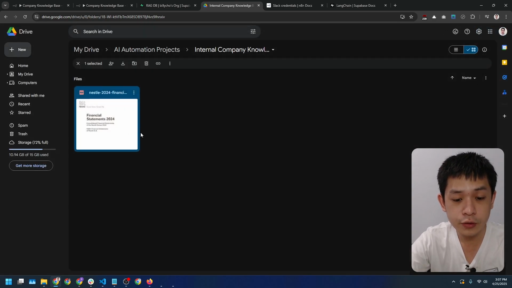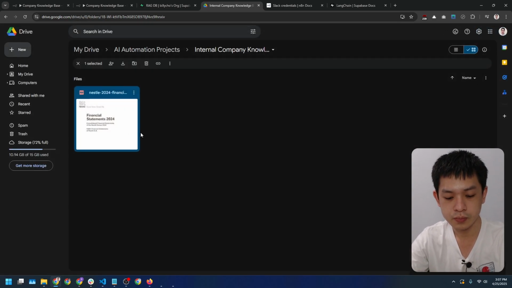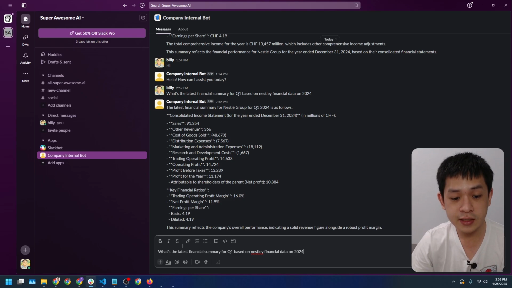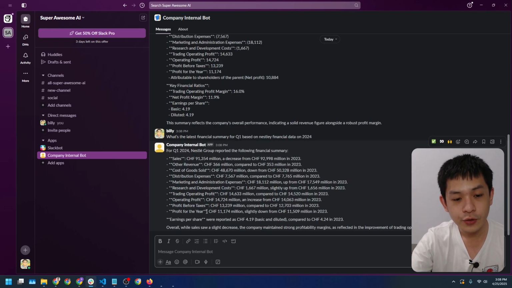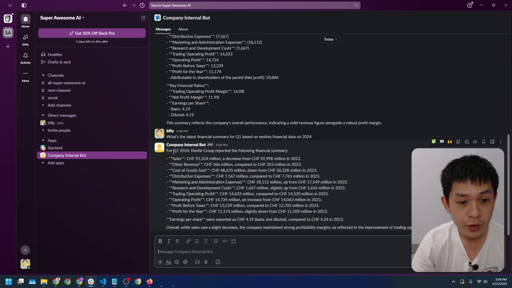Now, I will go into Slack and ask the bot. I will ask, what's the latest financial summary for Q1 based on Nestle financial data in 2024? Then submit. As you can see, the bot replies with exactly what we need. It's pulling the answer from the internal documents we uploaded earlier. The answer is: for Q1 2024, Nestle Group reported the following financial summary. This is the result. Yup, this is correct.